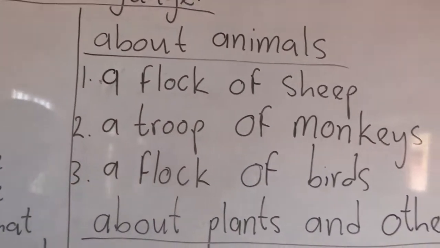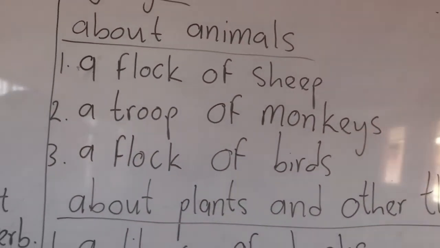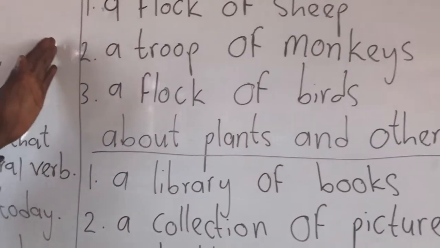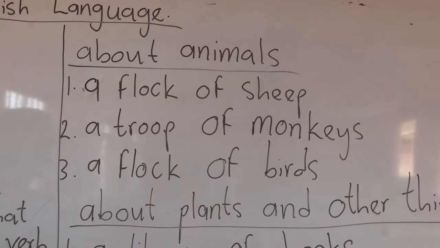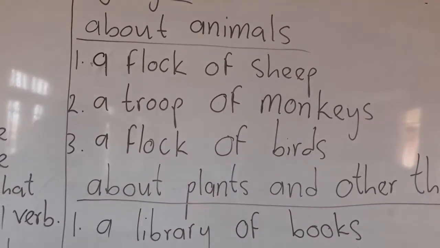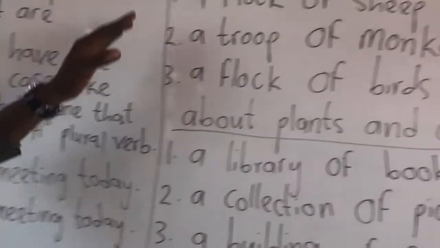We have a lot of examples, but I cannot write all of them, both under people and under animals.